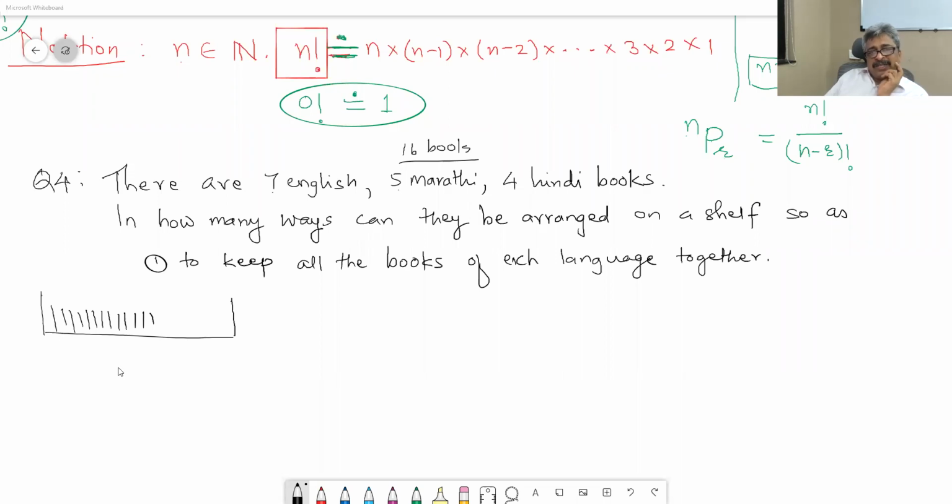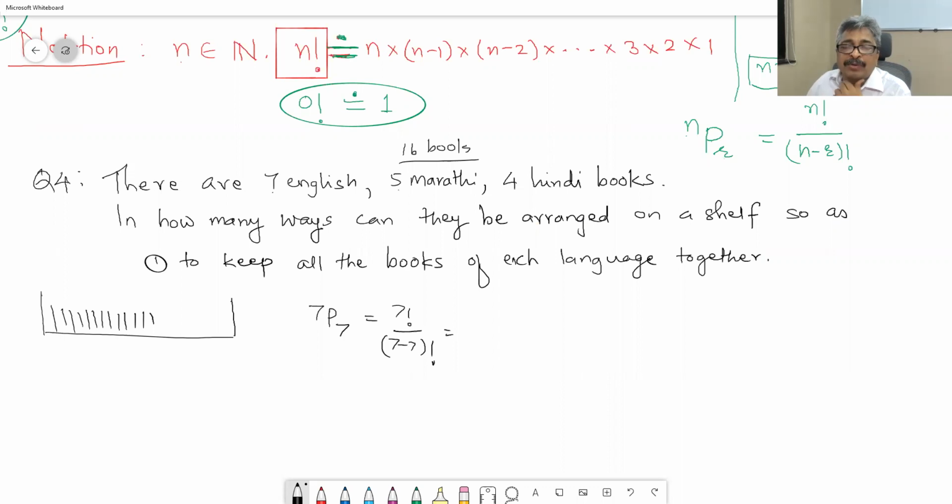Suppose there were only 7 English books and not 5 Marathi and not 4 Hindi. Then in how many ways can we arrange 7 English books in 7 places? On the shelf there are 7 places. So 7P7 ways, which is 7 factorial upon 7 minus 7 factorial.